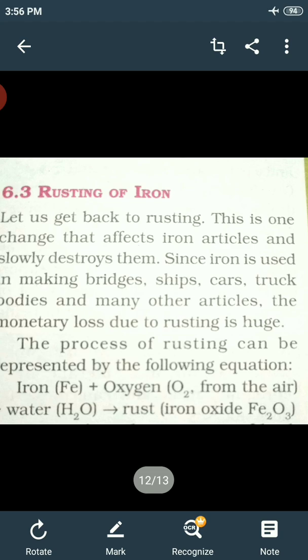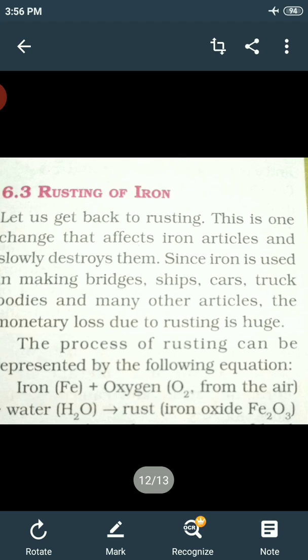Now the third one: to prevent the rusting of the iron plates of a ship, they are joined with big slabs of more reactive metal like zinc or magnesium and are replaced periodically. Now the fourth one is making alloys. Different metals are mixed together and a new metal is formed. That is called an alloy. Stainless steel is made by mixing iron with carbon and metals like chromium, nickel and manganese. So it does not rust. So these are the ways we can prevent rusting.